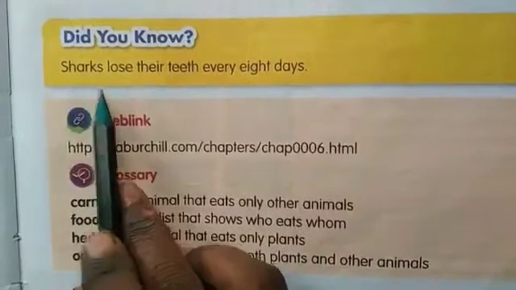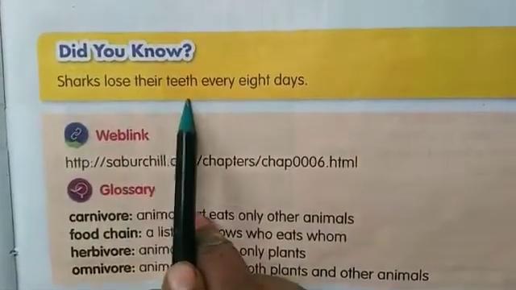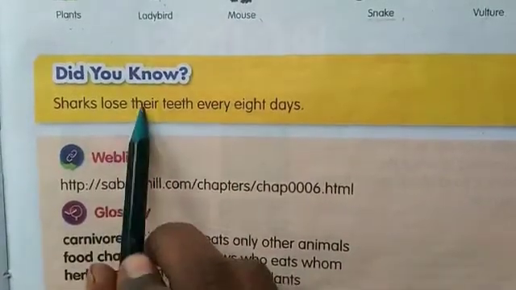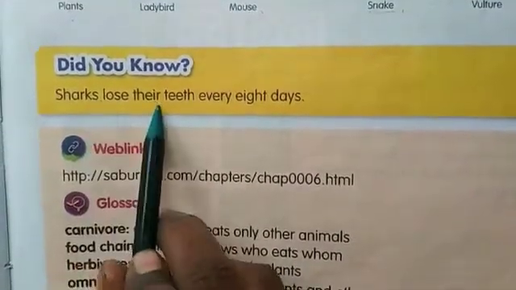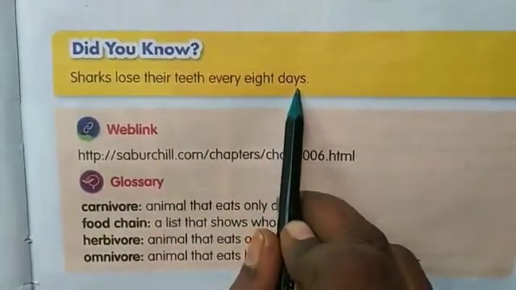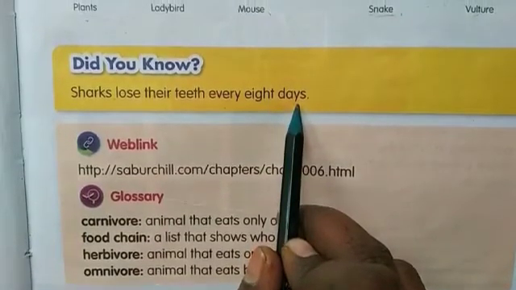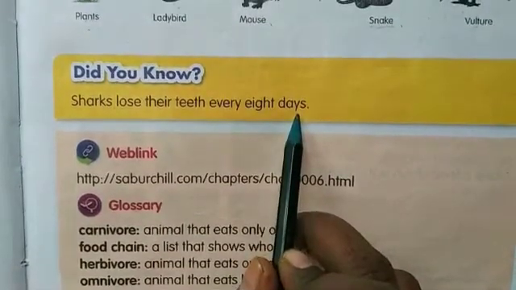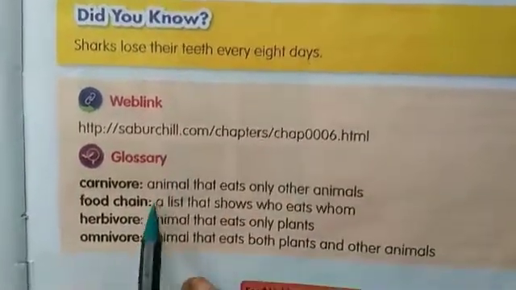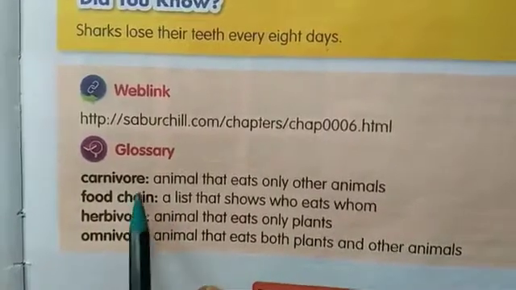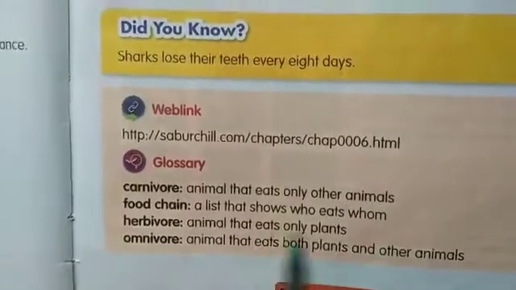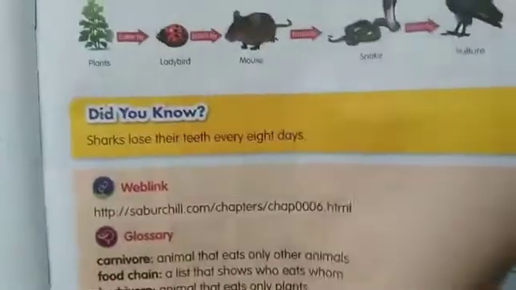And you can see here, did you know sharks lose their teeth every 8 days? So we have to know, this is an important point, children. Sharks lose their teeth every 8 days. So shark is a carnivore animal. It eats flesh, the small fishes. So it loses its teeth every 8 days, and again it can replace them. Now you are going to write the glossary also. Learn the glossary. Now open practice questions, children.